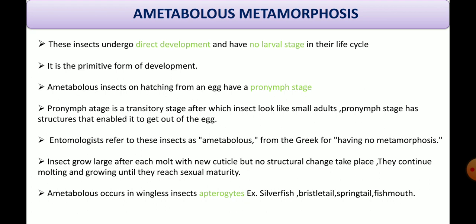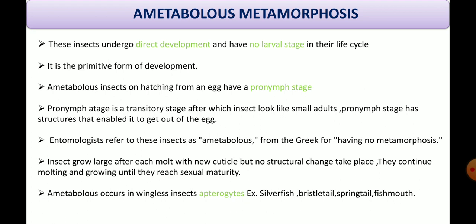These insects undergo direct development and have no larval stage in their life cycle. Upon hatching, these insects have a pronymphal stage. The presence of the pronymphal stage in ametabolous metamorphosis is a significant feature of this kind of metamorphosis.